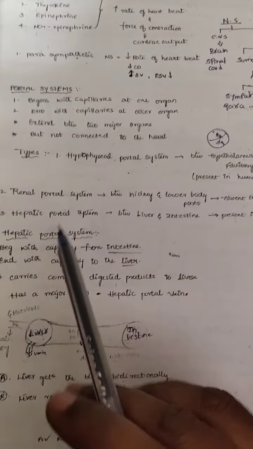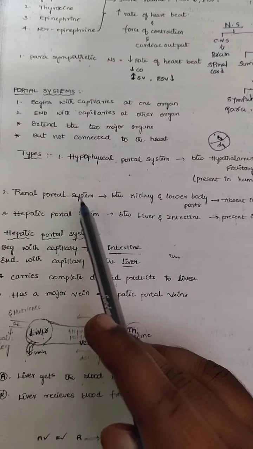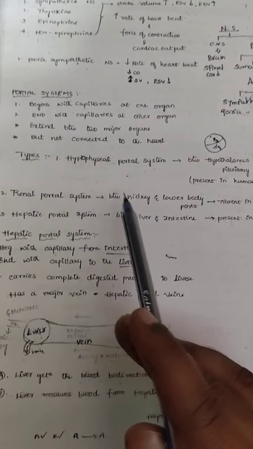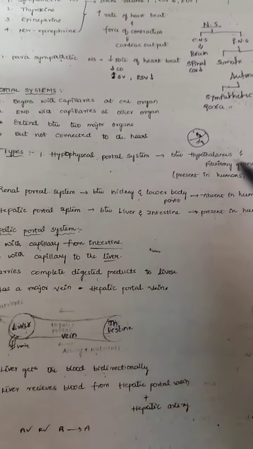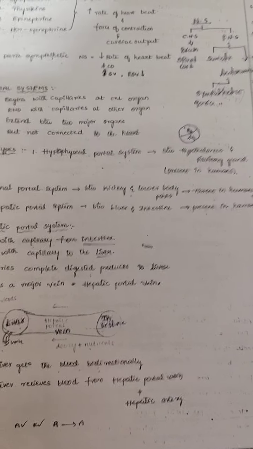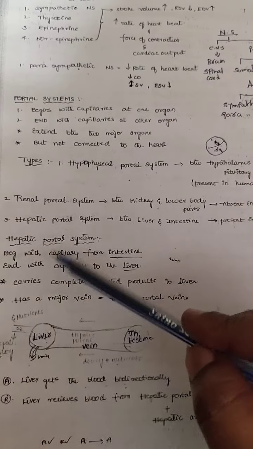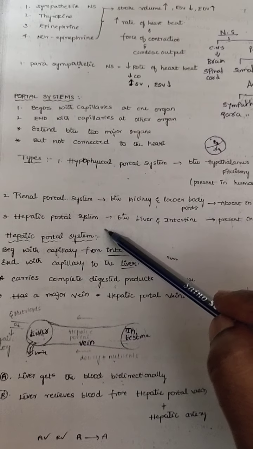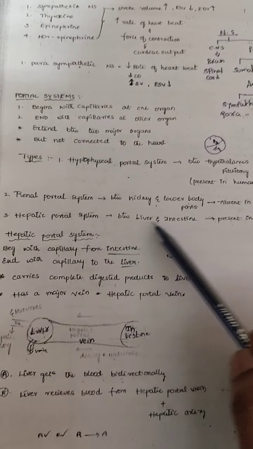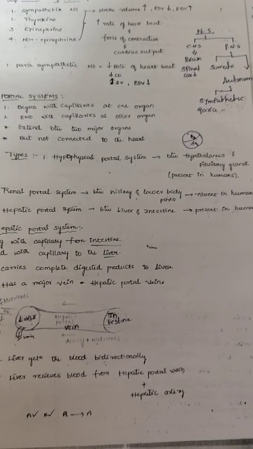And another system is there, that is the renal portal system. This renal portal system is between the kidneys and lower parts of the body, but this system is absent in humans. And another very important system, that is the hepatic portal system. The hepatic portal system is between the liver and intestine. This is present in humans.